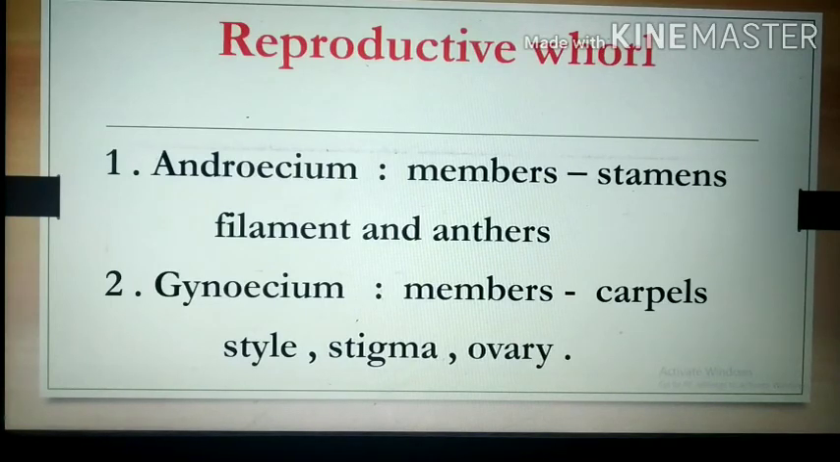And the gynoecium is the second reproductive whorl. The different members of the gynoecium are called carpels, and they unite together to give the gynoecium. The different parts of the gynoecium are the style, stigma and ovary. The elongated portion is called the style. Then at the tip of the style, the stigma is there, and at the basal portion is the ovary.